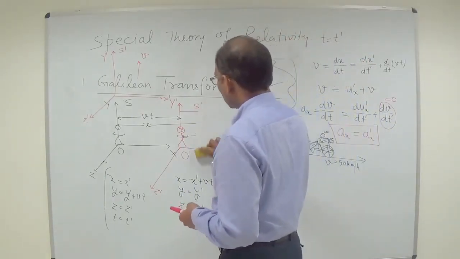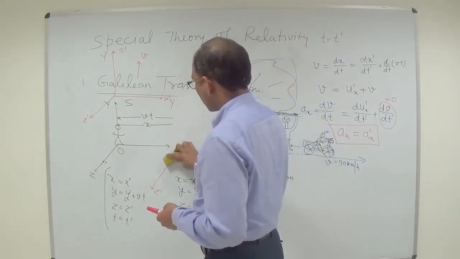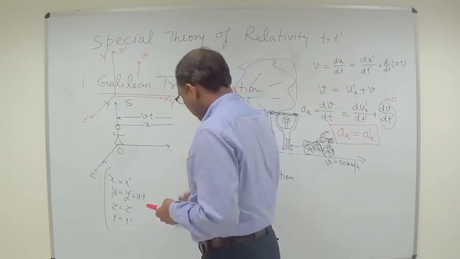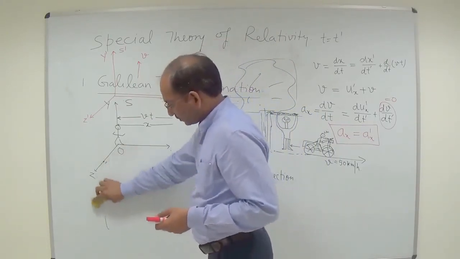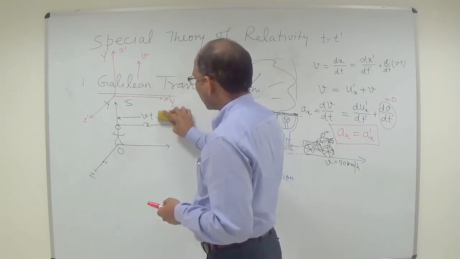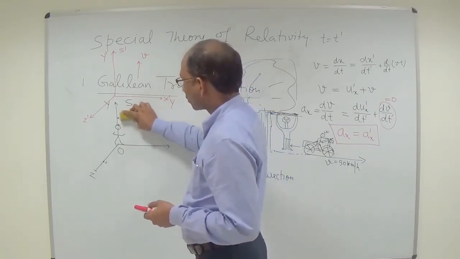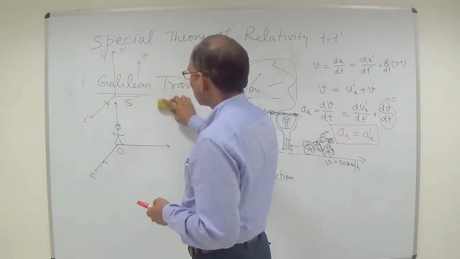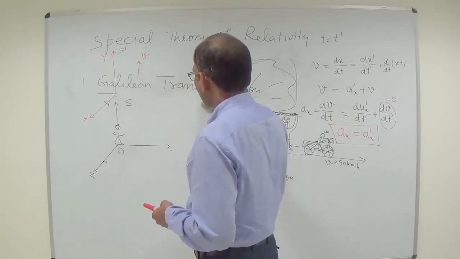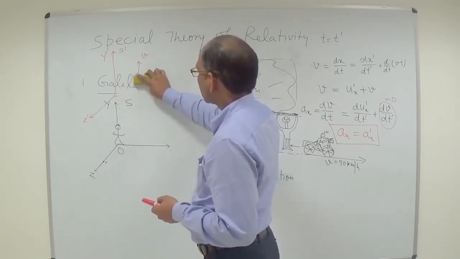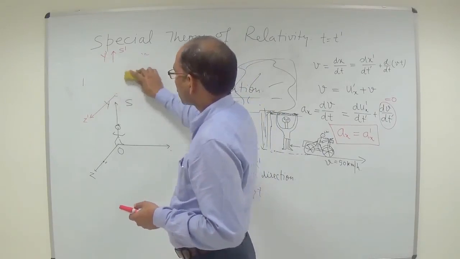So now in Galilean transformation, the point is that the S prime plane is not moving along the positive x direction, it is basically in free space.